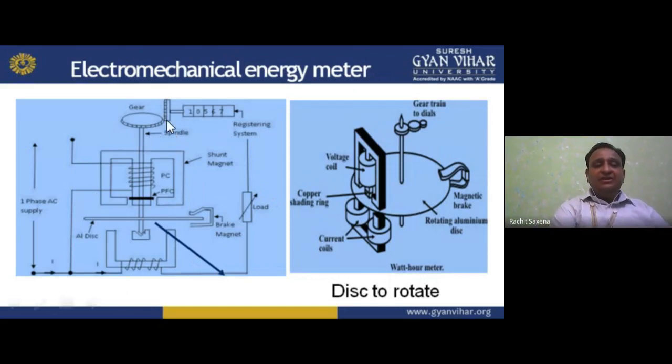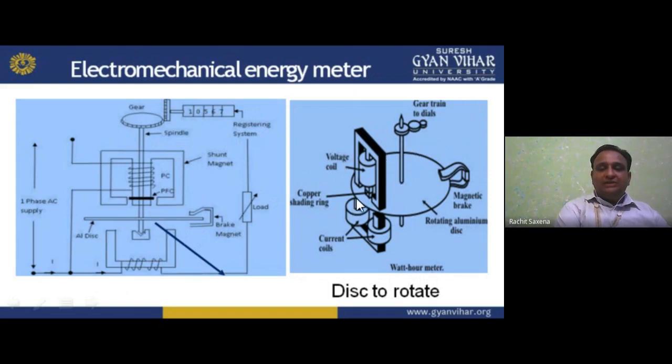Here we have the gear. It is a spindle. We have the coils here, and this is the disc, with the brake magnet and electromagnets. With the gear it moves the disc, and we have this shunt magnet, single phase supply, aluminum disc, brake magnets, and electromagnets. And this is the control register mechanism, shunt magnet, spindle, and gear, and the gear train to the dials.